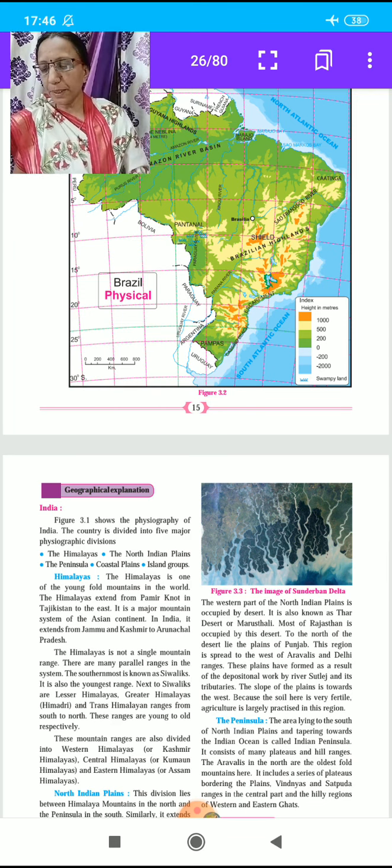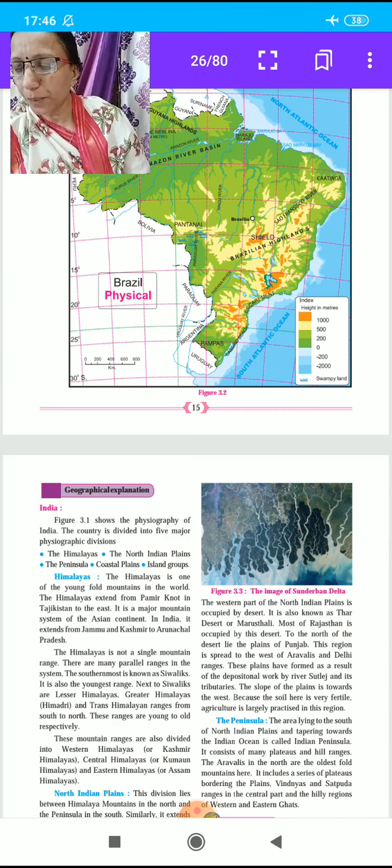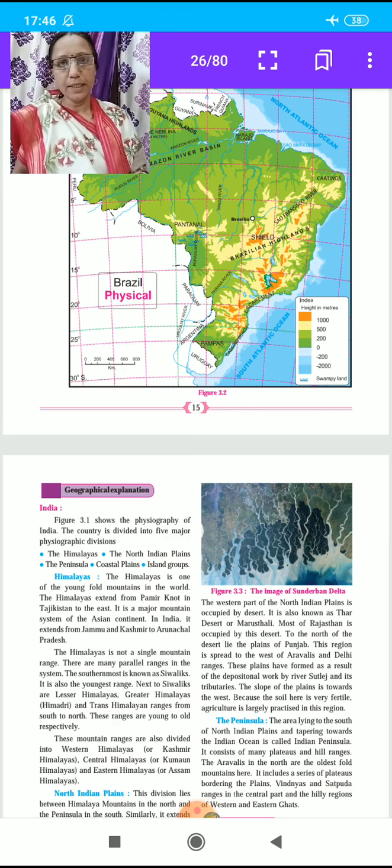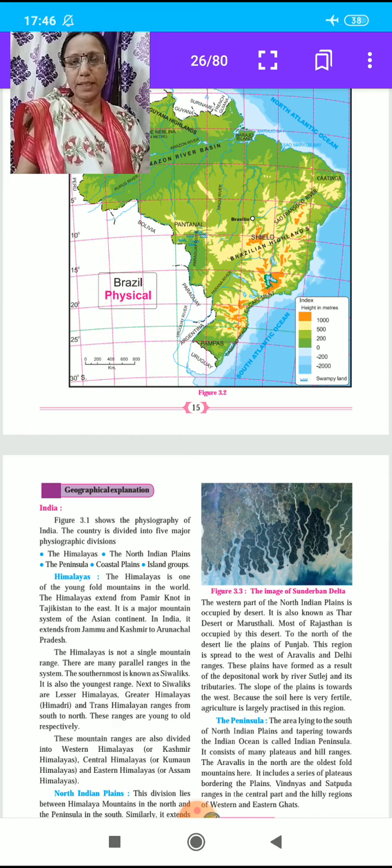Now student, we have completed 2 points of the physiography of India, which is divided into about 5 parts: the first is Himalayas, and the second point is North Indian plains. Then the next point is for our next period.